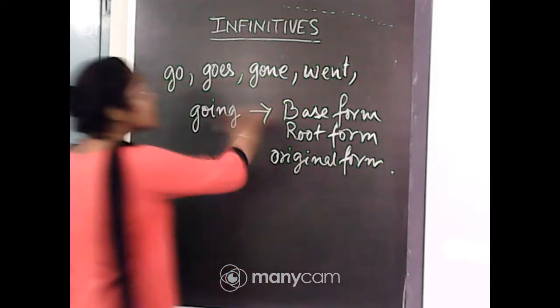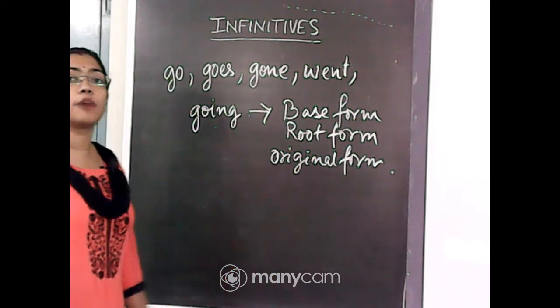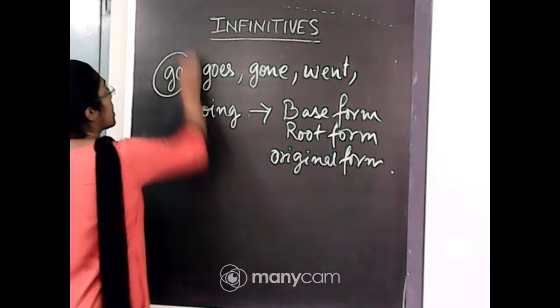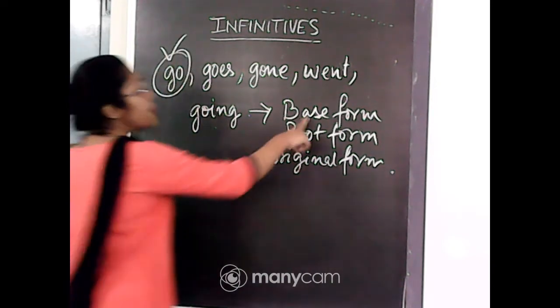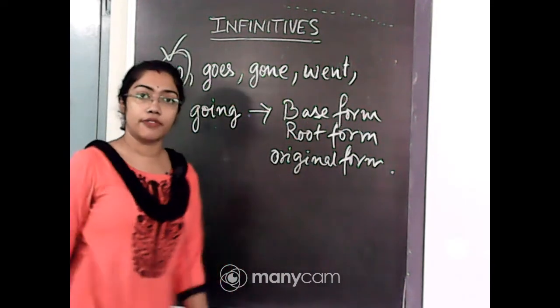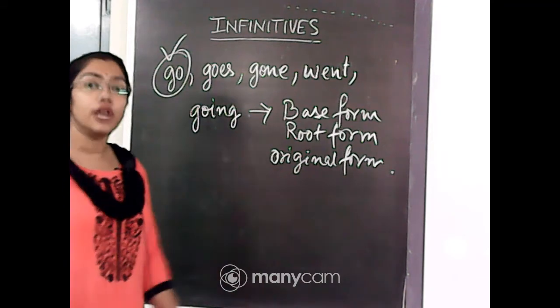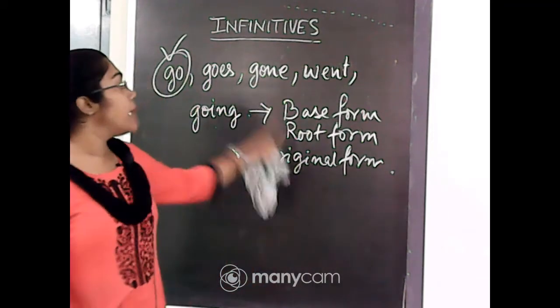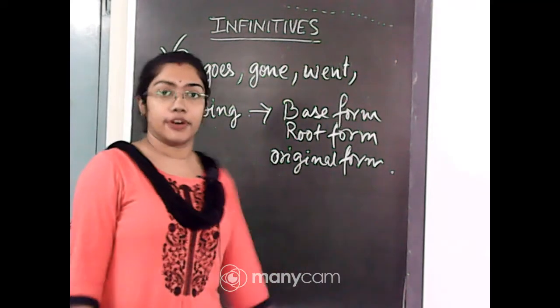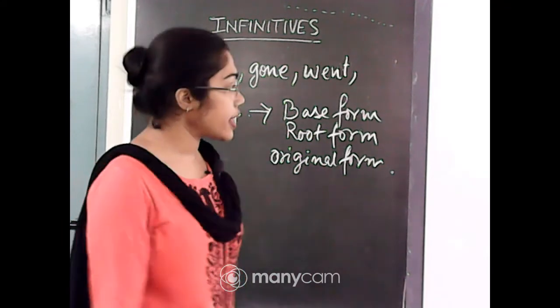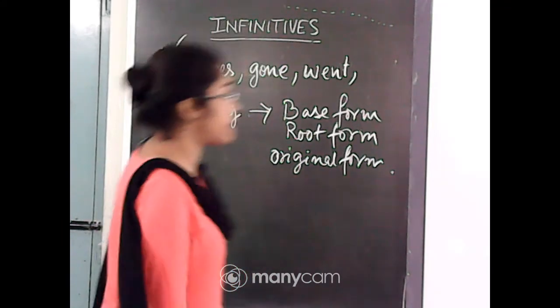Which one of these is the original form of the verb? This one. This is the base, root or original form of the verb, and an infinitive will only use the base, root or original form of the verb. Okay, fine.